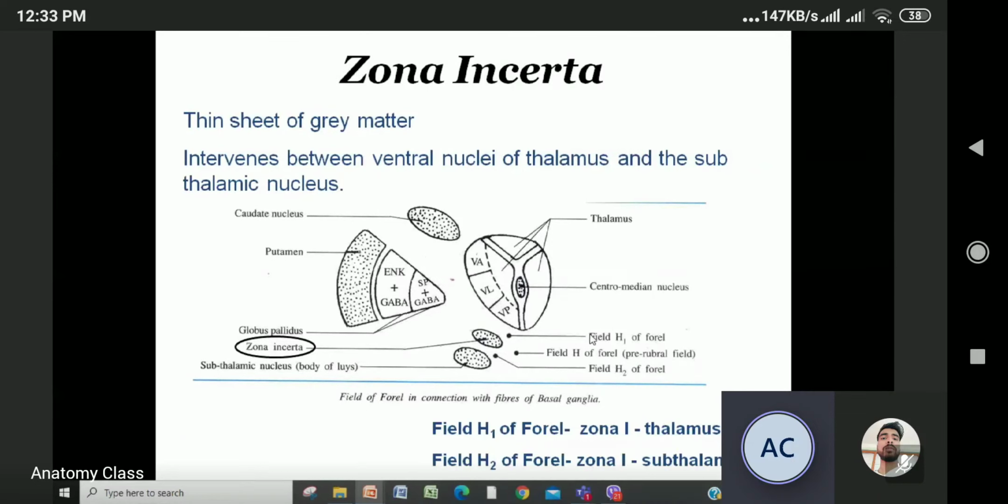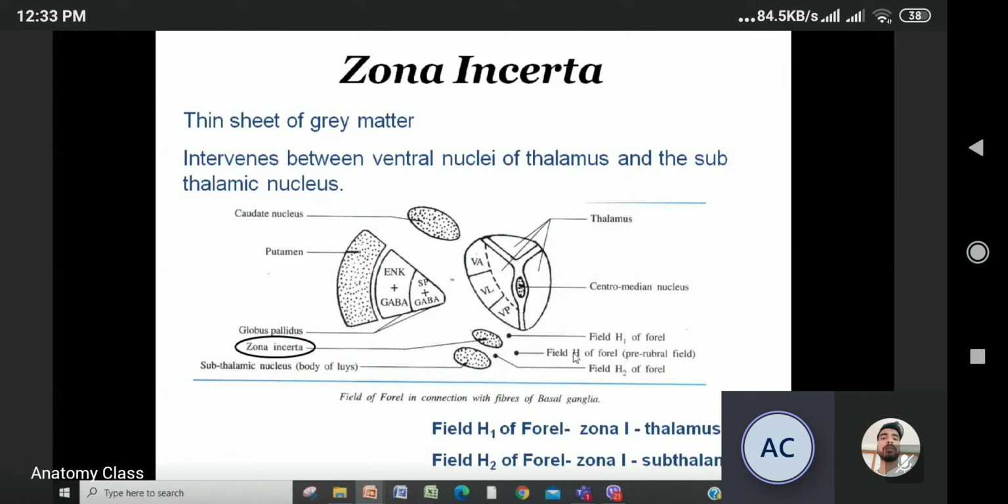Now, these three fields you have to just remember. Okay, look at here. Field H1 of Forel, just memorize. This lies between zona incerta and the thalamus. Now, another is field H2, which lies between the zona incerta and subthalamic nucleus. Please draw the pictures so that you can memorize.